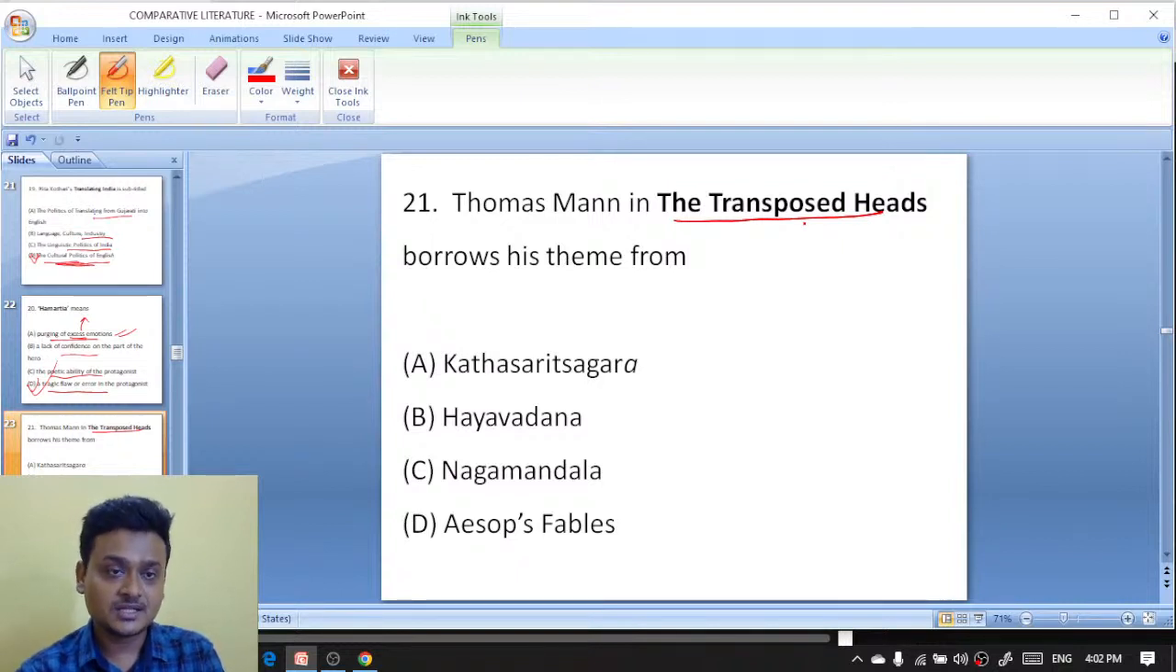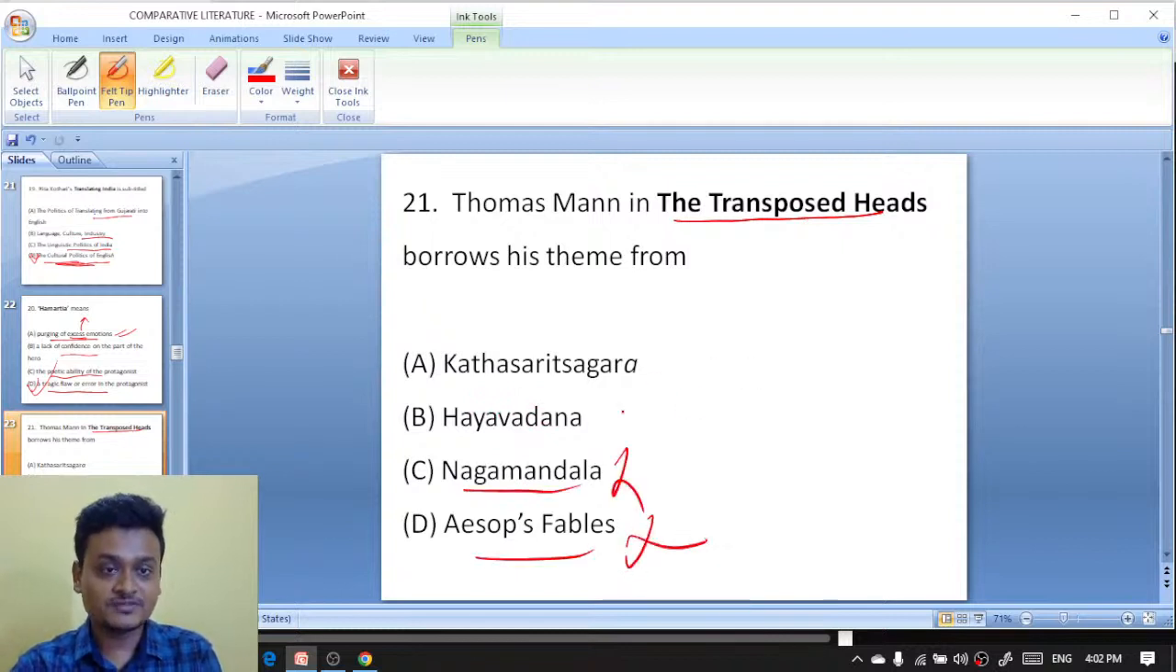What will be the answer? Thomas Mann is a German writer. He has written The Transposed Heads, and he has borrowed the theme from. It cannot be Nagamandala or Aesop's Fables. Now the two options are Hayavadana and Kathasaritsagara. What should be the right answer here? It is not Hayavadana. It is Kathasaritsagara.